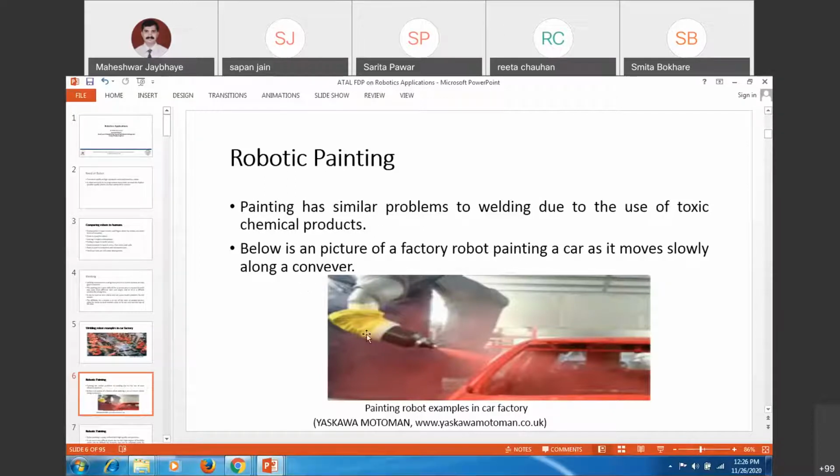So in many industries nowadays, you will be finding robotic arms being used for painting of products, like cars or automobile vehicles, maybe bikes, and you are getting many advantages because of the uniformity of that